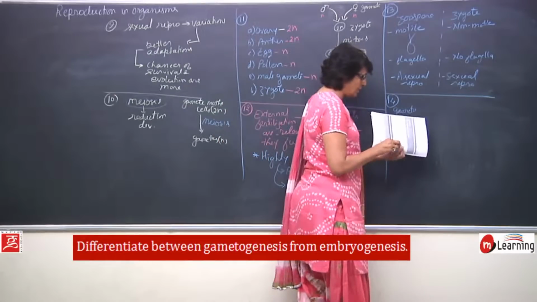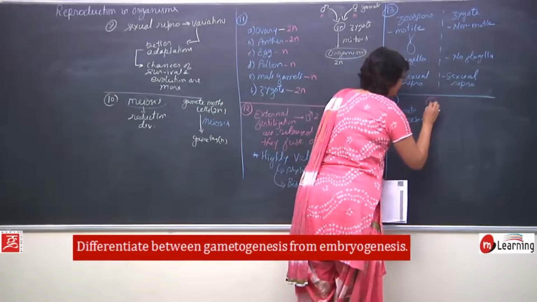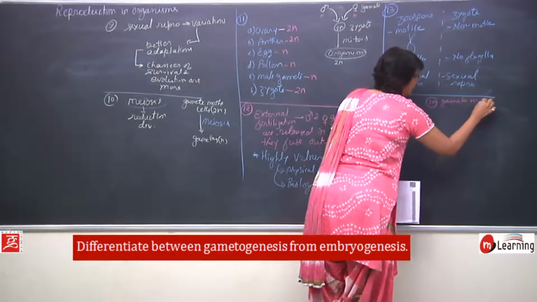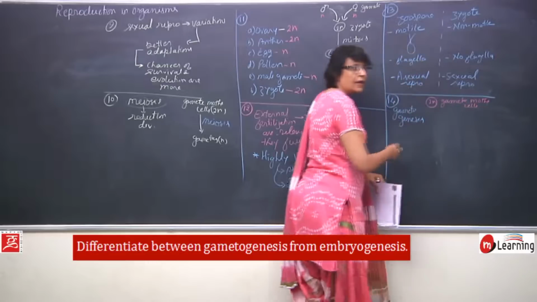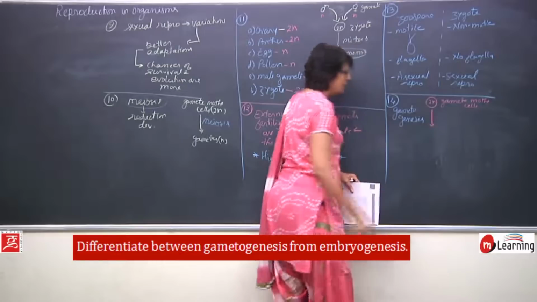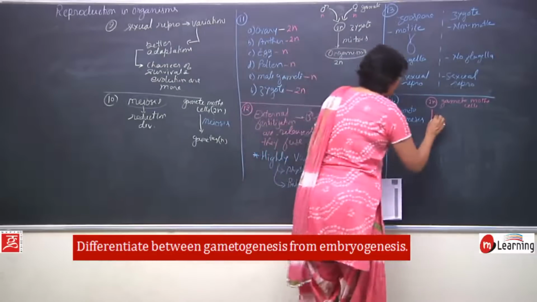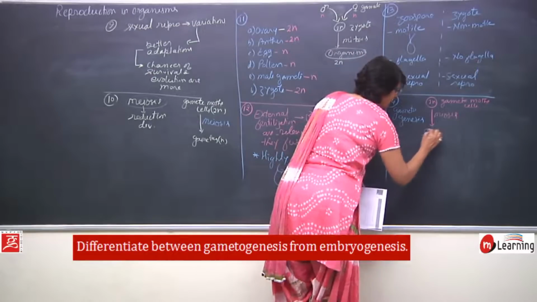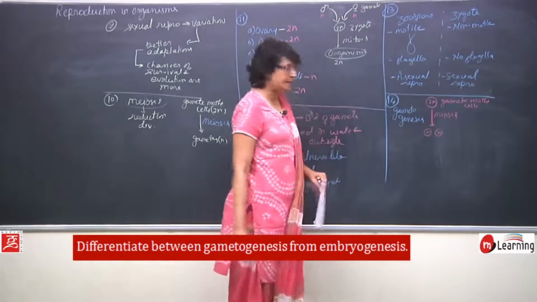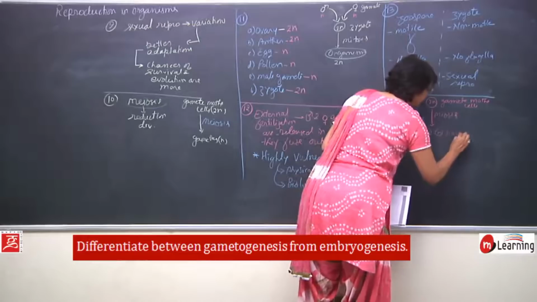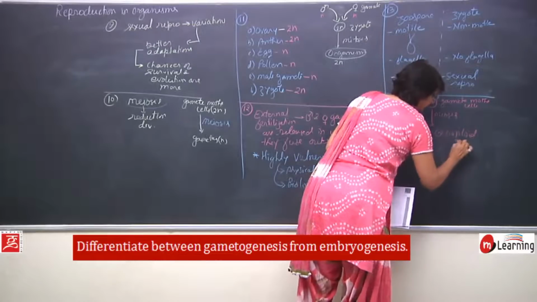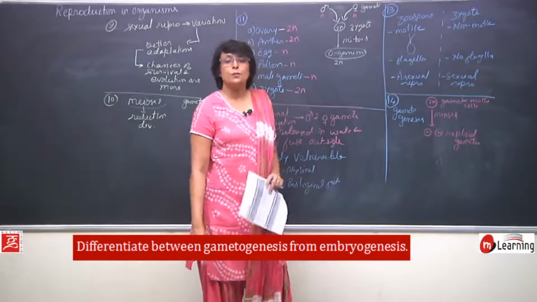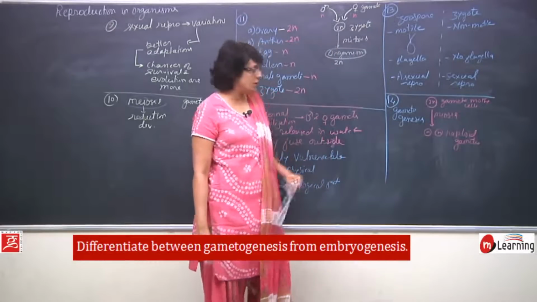So in case of gametogenesis, we can say that diploid gamete mother cell undergoes meiosis to form haploid gametes. This is gametogenesis. The process of gamete formation is gametogenesis.